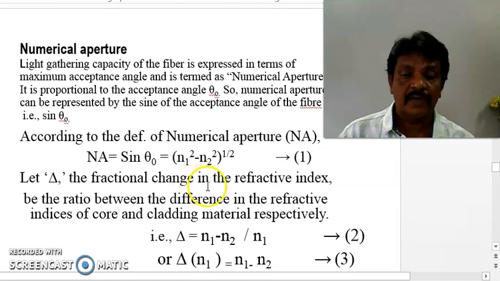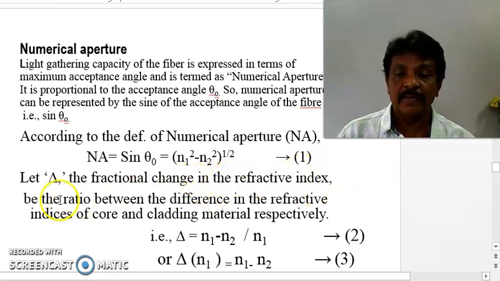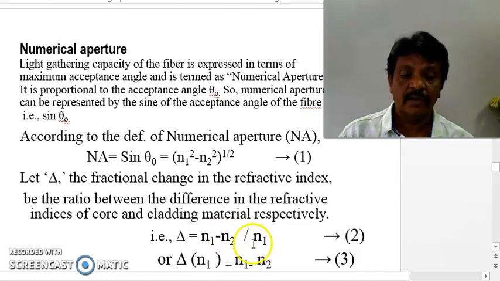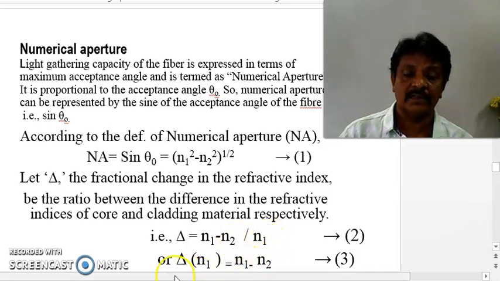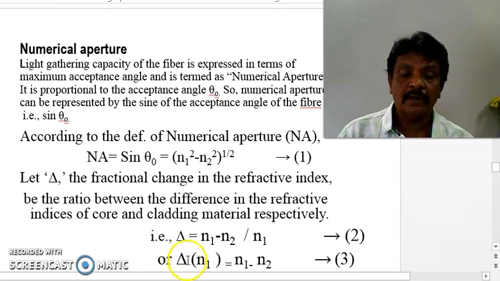Let delta be the fractional change of refractive index, which is nothing but (n1 minus n2) by n1. That is, the difference of refractive index of core and cladding relative to the refractive index of core is called the fractional refractive index change. This value can be substituted in the above equation instead of n1 minus n2 as delta n1.